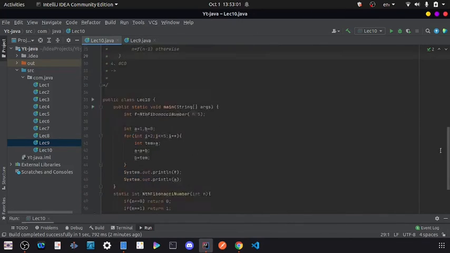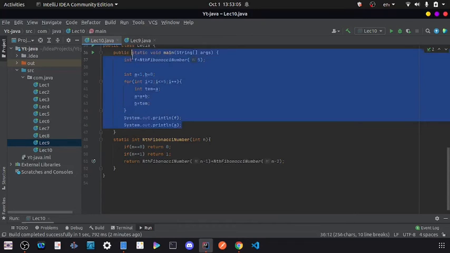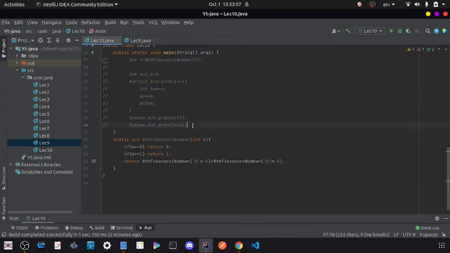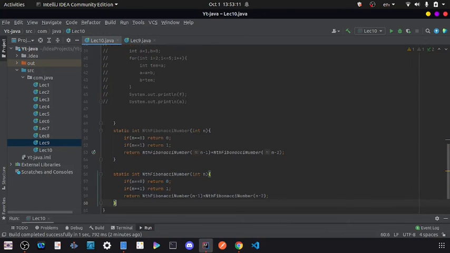Let's create our factorial function, and we are also going to see the iterative method. For right now, I am commenting out Fibonacci. Let's copy paste this code, because the code is the same. Here we are going to calculate the nth factorial.